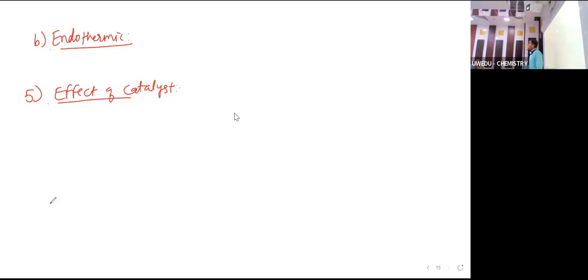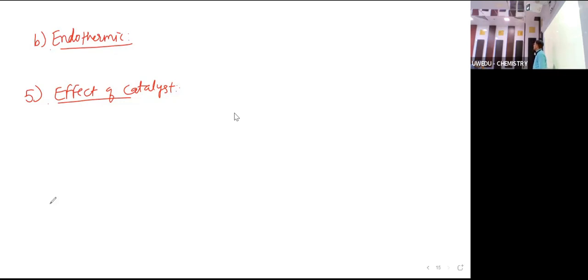Clear? Okay, why does this happen? Then what does it do? Yes, it reduces the activation energy. See, so many points we studied in chemical kinetics. The same thing we have to write here. If you have studied, you remember that. It reduces the activation energy.